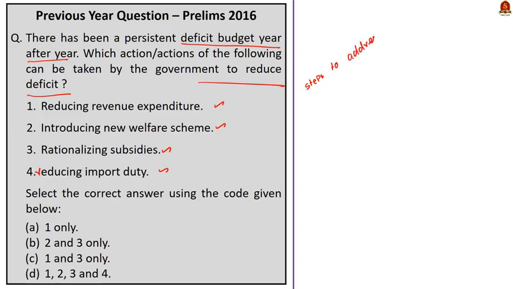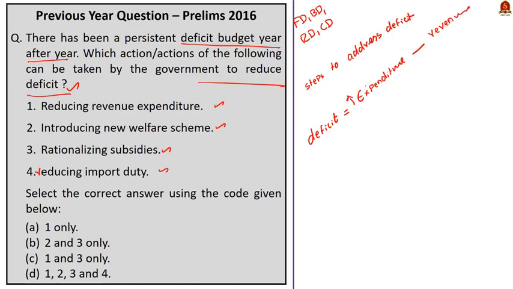See, it is a very simple question. They are just asking what are the steps that the government can take to reduce the deficit in the budget. They have not mentioned whether they have to reduce the fiscal deficit or budget deficit or revenue deficit or capital deficit. If we even have the basic understanding of the word deficit, we can answer this question. What does deficit mean? When there is a deficit in the budget, it basically means there is more expenditure and less revenue. So, to reduce deficit, we must reduce expenditure and increase revenue.